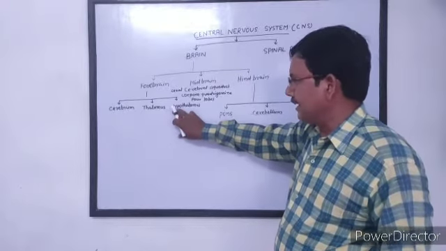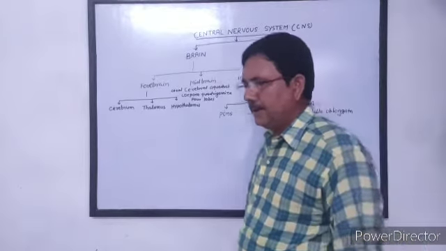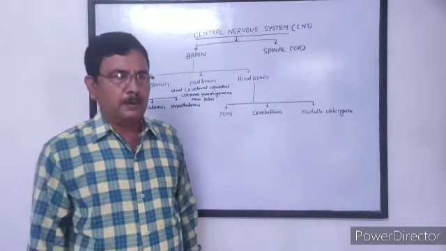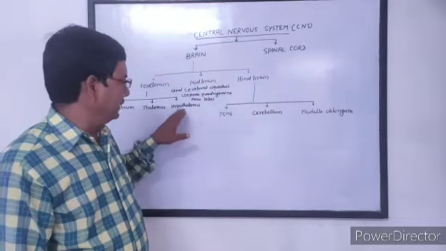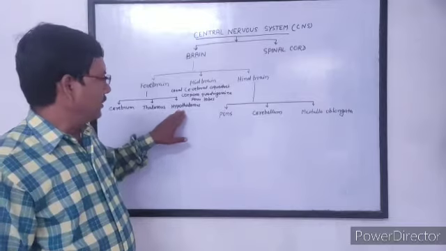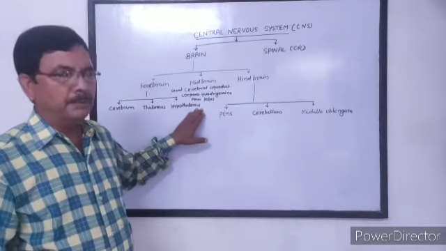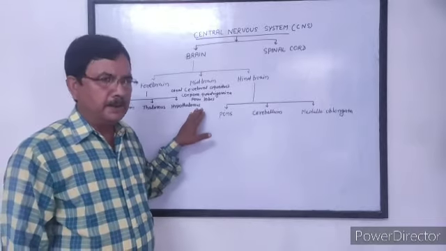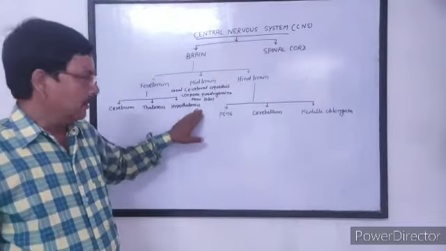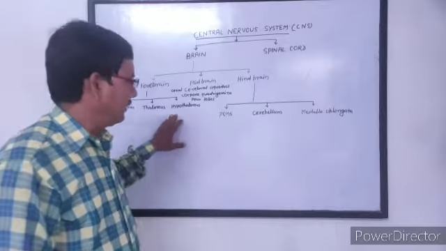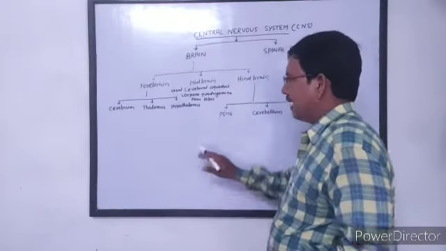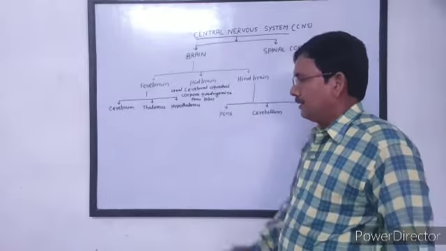Hypothalamus secretes releasing factors. The hormones secreted by hypothalamus are called releasing factors. These releasing factors coordinate the chemical coordination, that is the hormonal system.